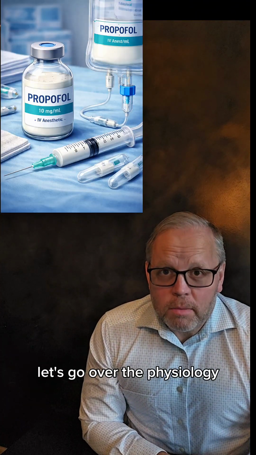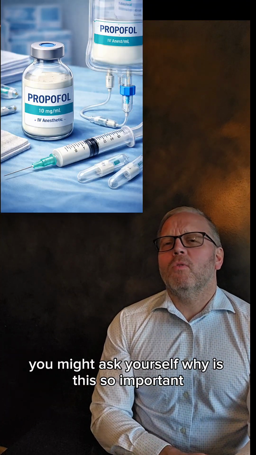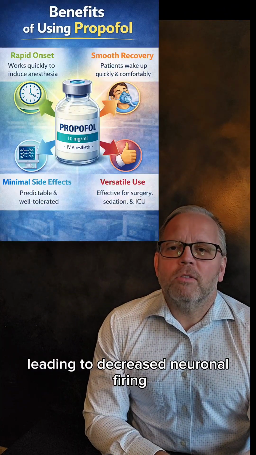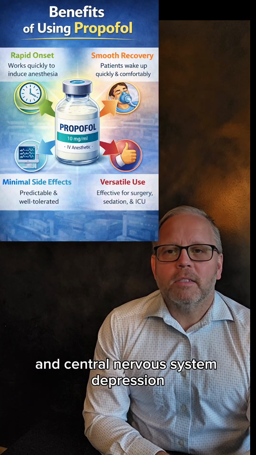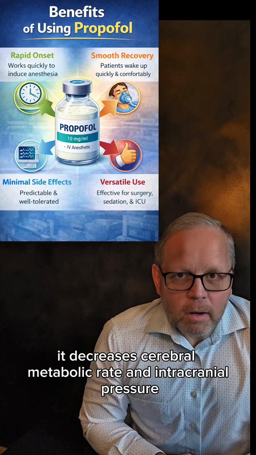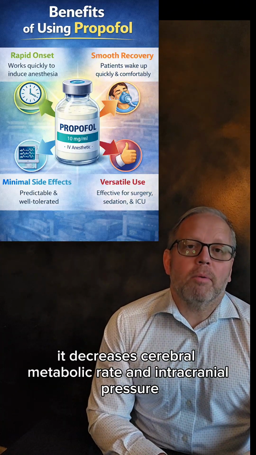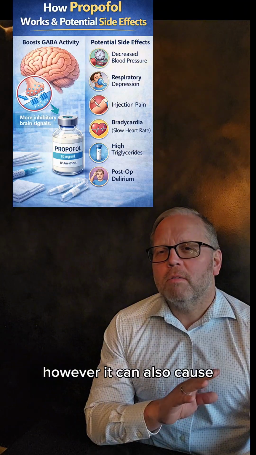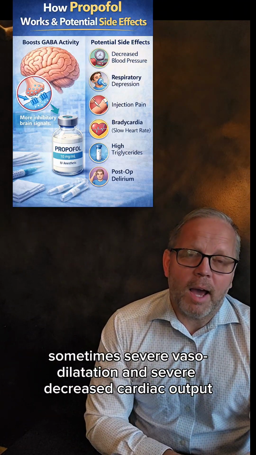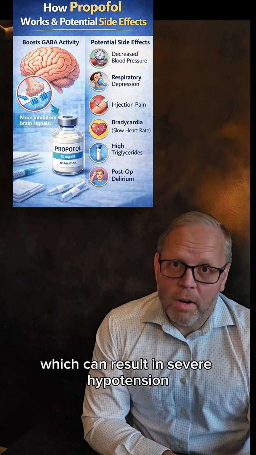Let's go over the physiology. You might ask yourself, why is this so important? Propofol enhances GABA activity, leading to decreased neuronal firing and central nervous system depression. It decreases cerebral metabolic rate and intracranial pressure. However, it can also cause sometimes severe vasodilation and decreased cardiac output, which can result in severe hypotension.